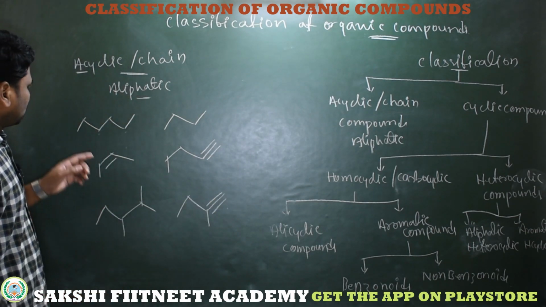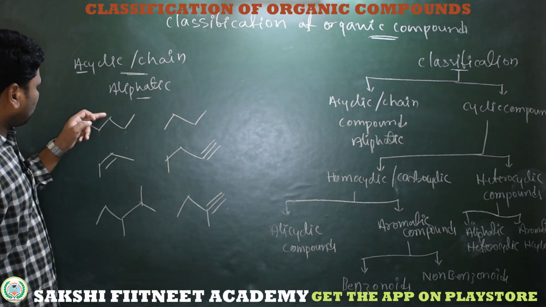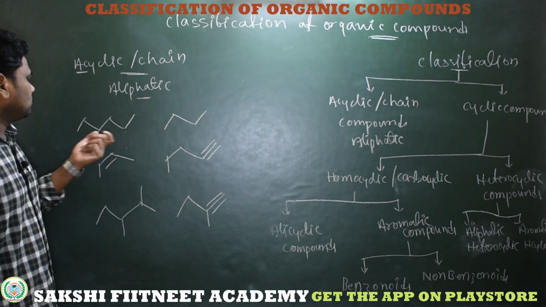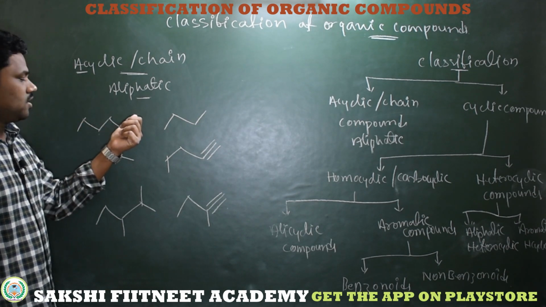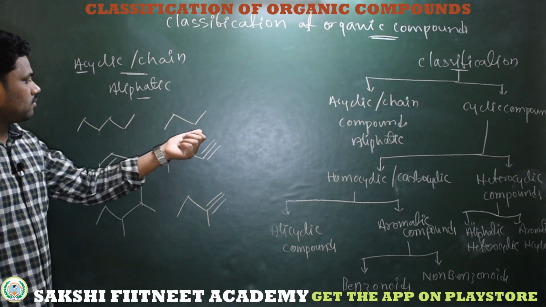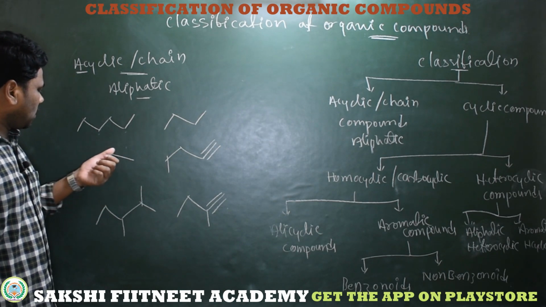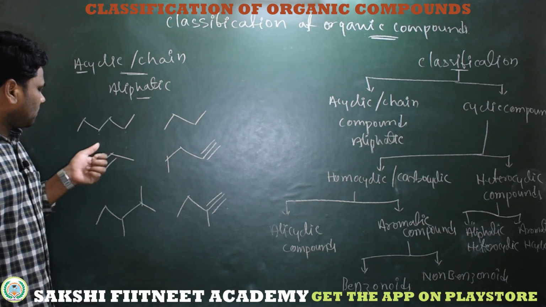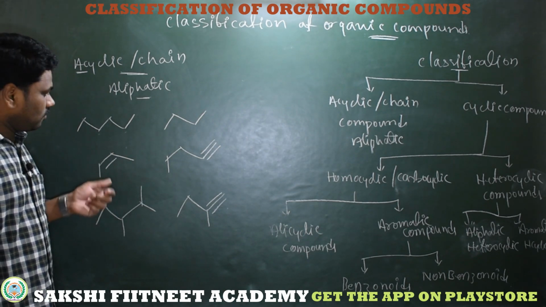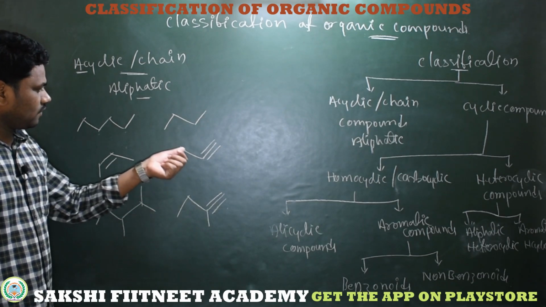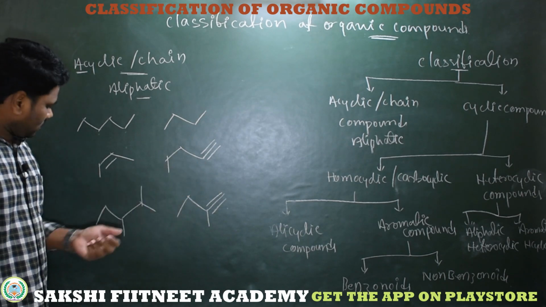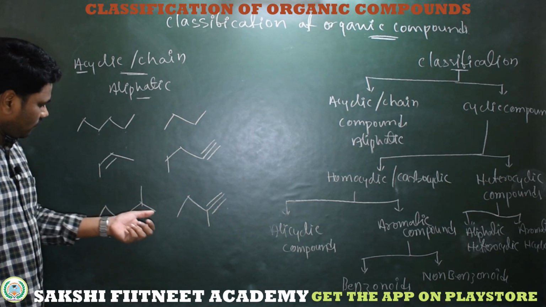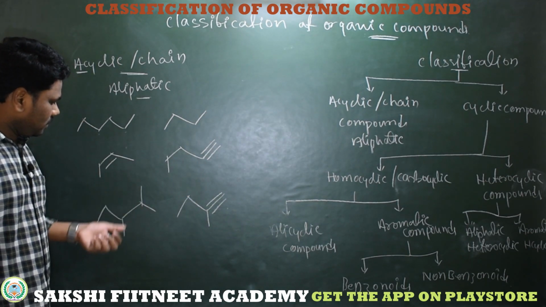This is a 1, 2, 3, 4, 5, 6 membered chain, CH3, CH2, CH2, CH2, CH2, CH3. Here this is a 4 membered chain with a double bond. Here, 1, 2, 3, 4, 5, a 5 membered chain with a triple bond. Here is a 5 membered chain with two methyl substituents.